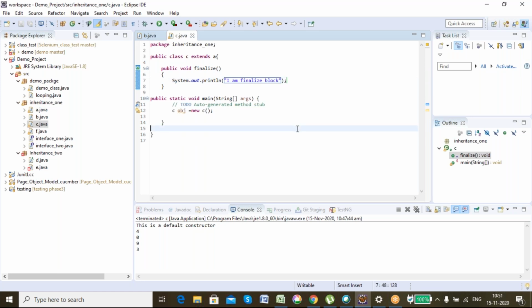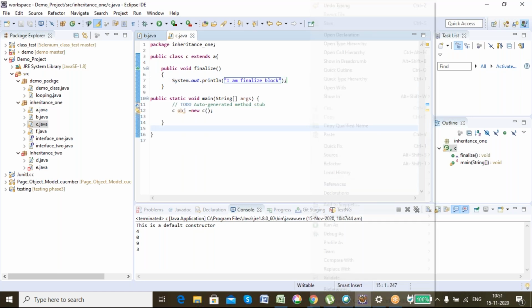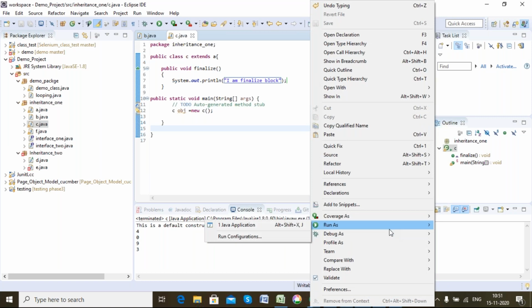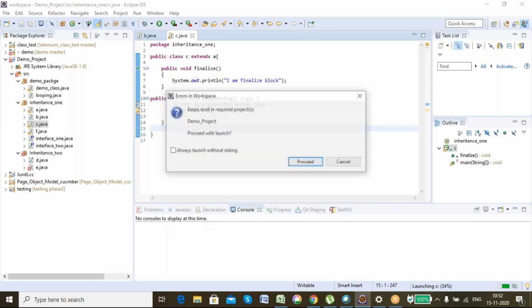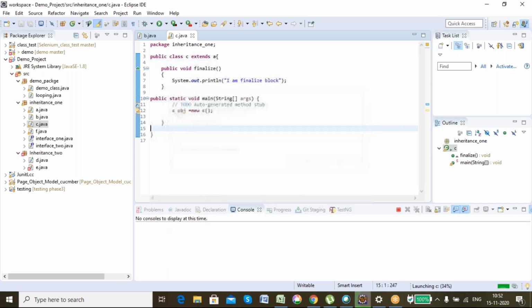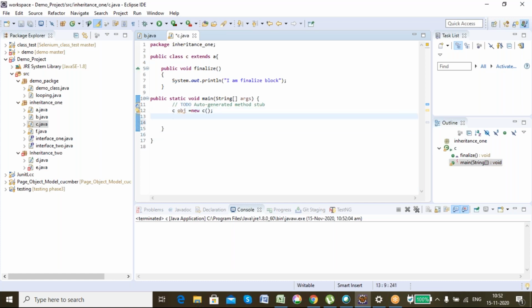If I run this particular code, what will happen? Tell me. Nothing will happen. Nothing is written. No result. I've just created an object. I've done nothing. So what will happen? Nothing will happen. Okay, but see.